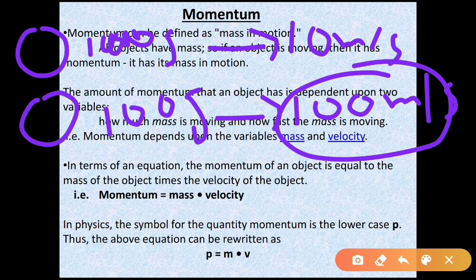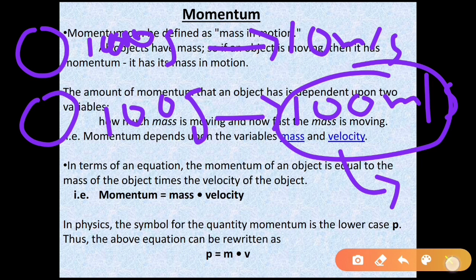You will not catch it because it will exert a very large force on your hands and may damage them. So here you can see that the force exerted by the object depends on the velocity.